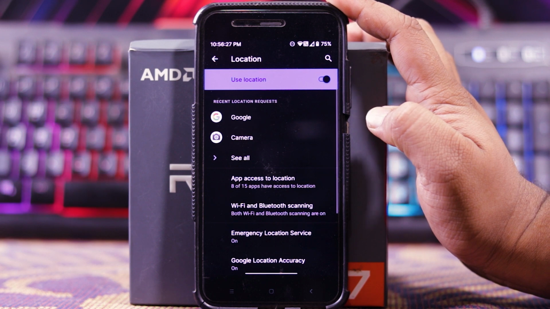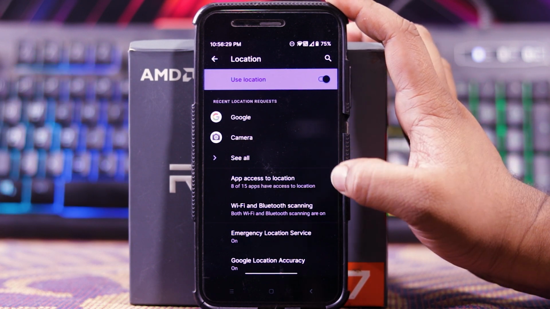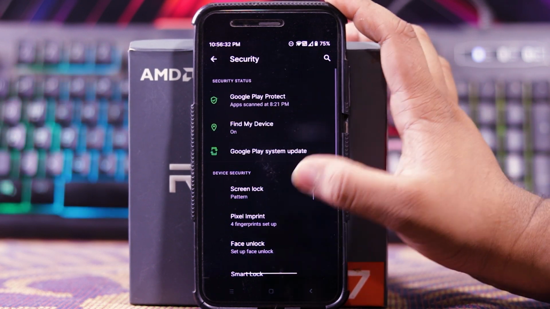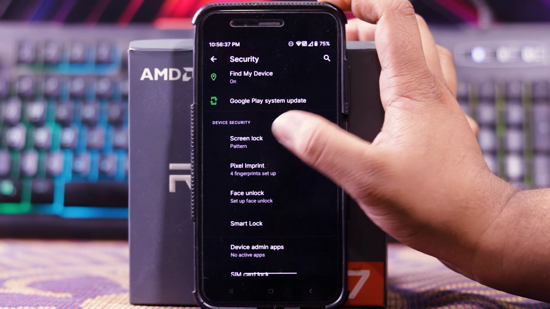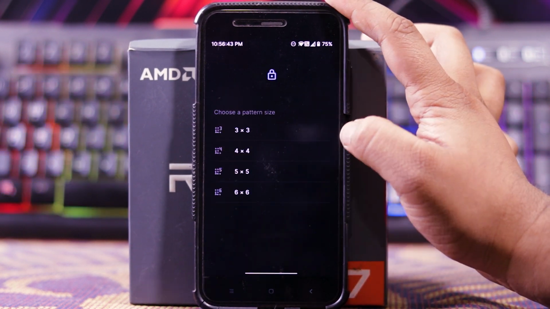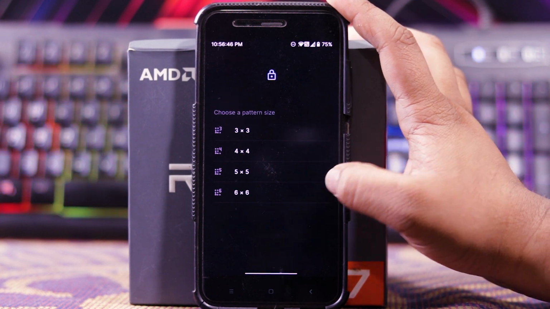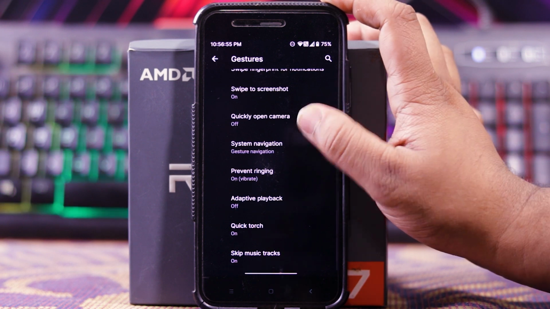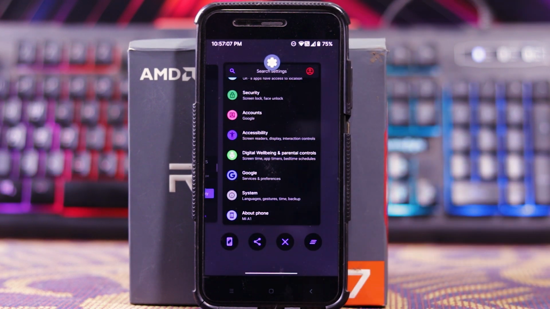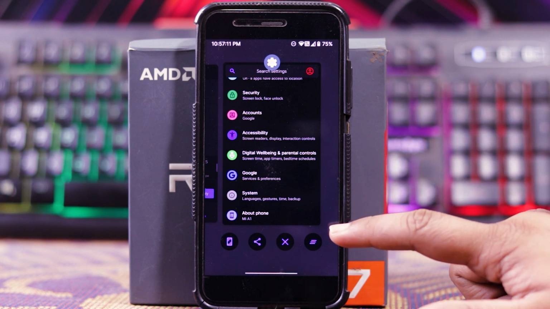Then in location, you can allow location for certain apps. Then in security, you get pattern, fingerprint, and face unlock. And in pattern, you can choose a 6x6 pattern. Then in system, you get gestures. In this you get the same gestures. In the recent button, you get the option of screenshot, share, close selected app, and clear all apps.